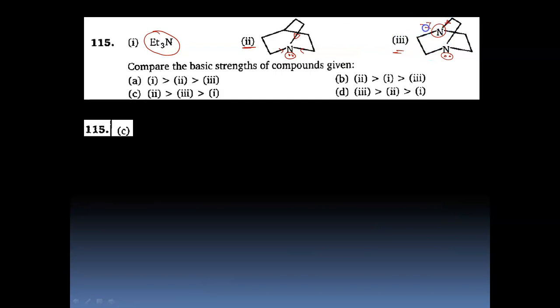For this it is minus I, which decreases the availability of electrons, and therefore we can see that the most basic one would be second, followed by 3 and 1. Hence for this question the answer would be C.